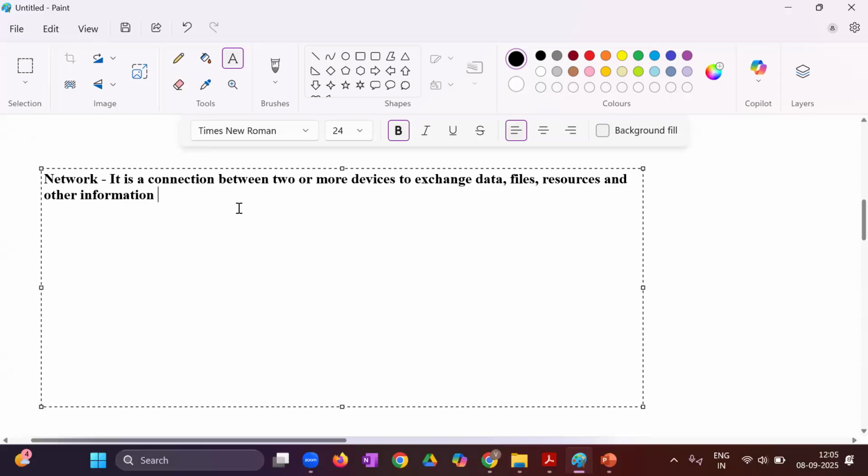Right? So it is a connection between two or more devices, or we can say between two or more nodes, to exchange data, files, and resources.